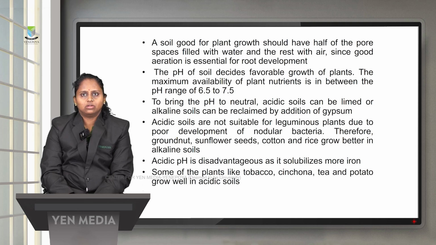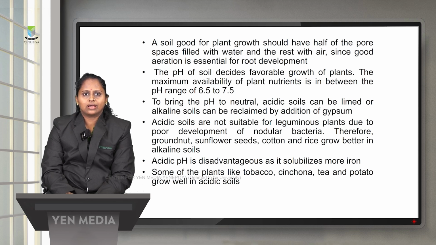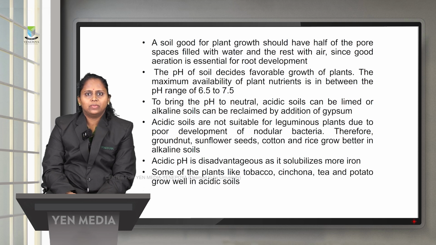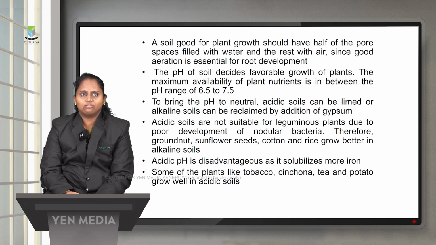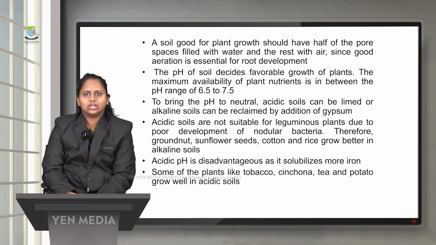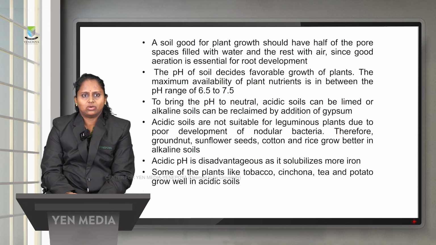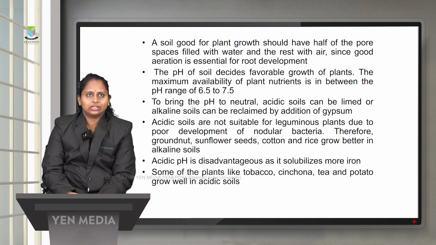One more factor that will also help in the growth of the plants is the pH. The pH range should be between 6.5 and 7.5. To bring the pH to neutral, acidic soils can be limed or alkaline soils can be reclaimed by the addition of gypsum. Acidic soils are not suitable for leguminous plants, because of poor development of nodular bacteria in the acidic soil. Therefore groundnut, sunflower seeds, cotton and rice grow better in alkaline soil. Acidic pH is disadvantageous as it will solubilize the iron content present in the soil. Some plants like tobacco, cinchona, tea and potato grow well in acidic soils.